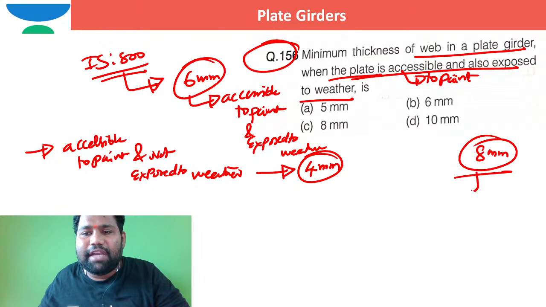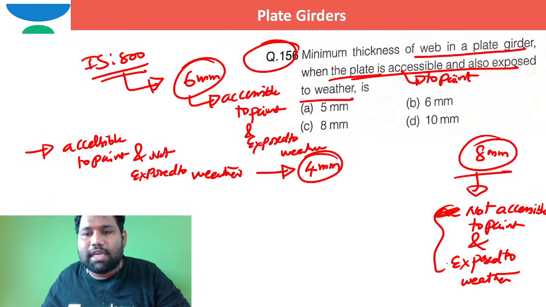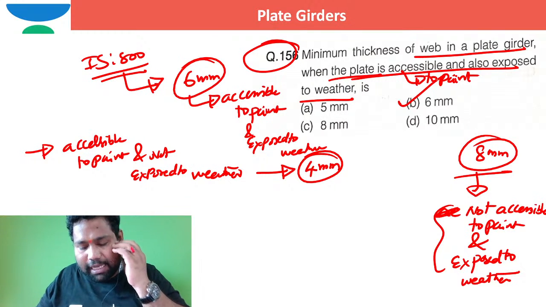When it is not accessible to painting and exposed to weather, in such case it is 8 millimeters. As per the condition, B for Boston is the correct option.